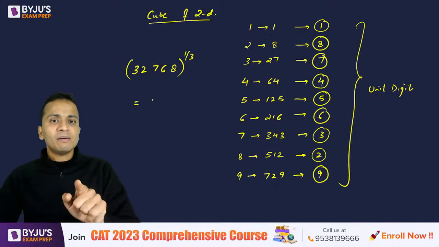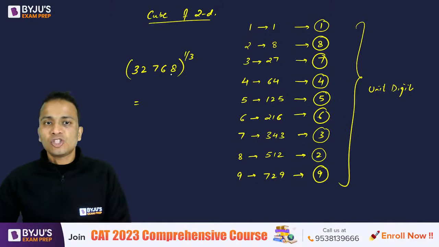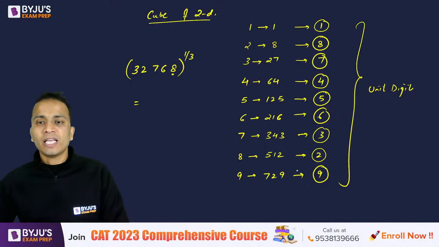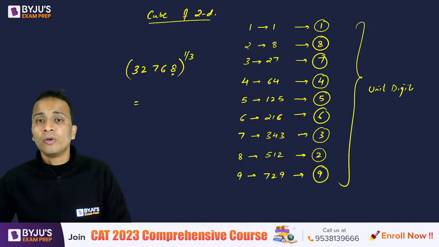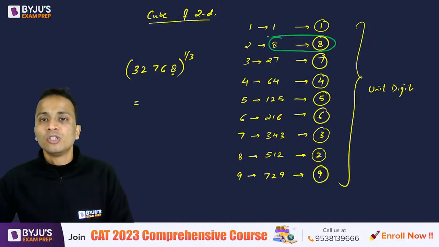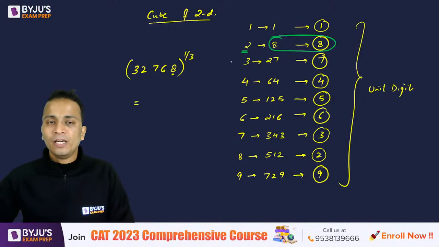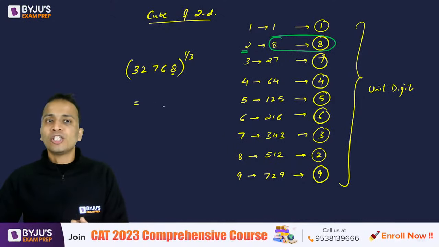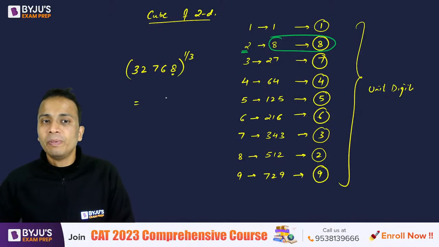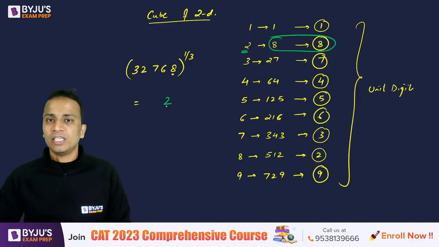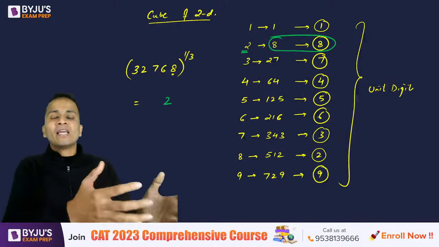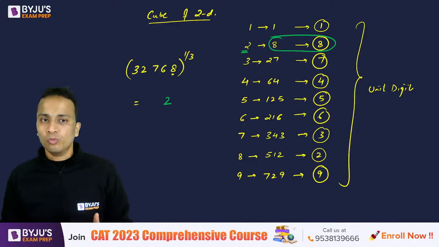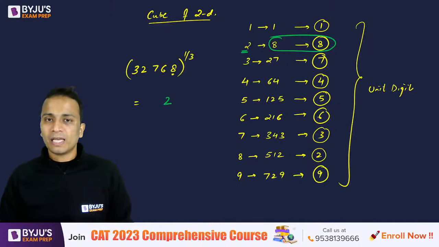So if this number is a perfect cube, its unit digit is 8. Which is the number whose cube has unit digit 8? So I can say that the number is 2. So the unit digit of the cube root of 32,768 should be 2. Right? So just by looking at the unit digit of the perfect cube, I can find out the unit digit of its cube root. The unit digit of the cube root is 2.